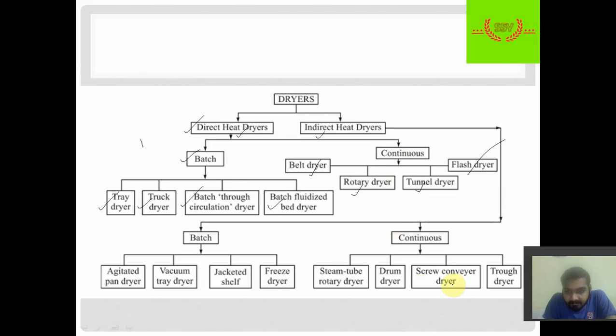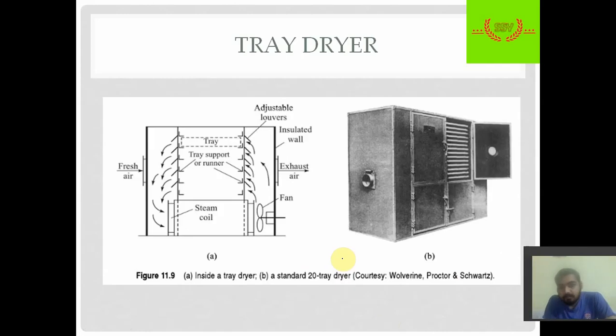Indirect heat dryers include screw dryers, trough dryers, drum dryer, steam tube rotary dryer, etc. We are not going to discuss all those in this video. So this is a typical diagram of a tray dryer.